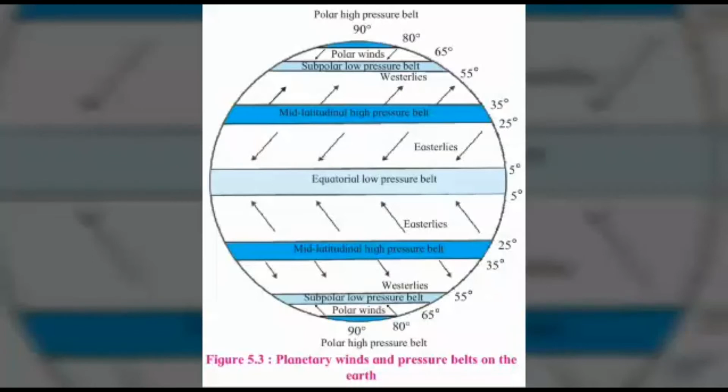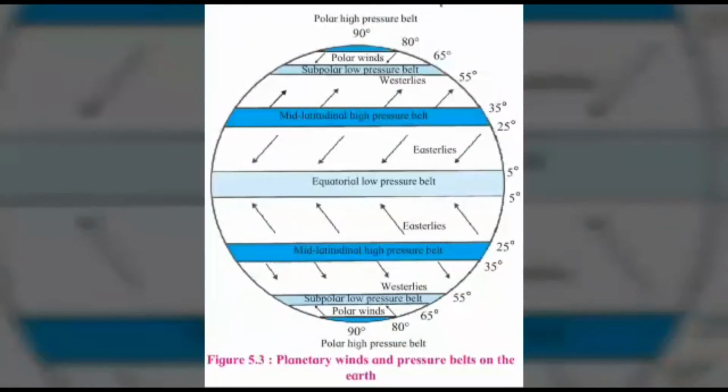Third question. Which planetary winds blow from the mid-latitudinal high pressure belt to the subpolar low pressure belt in the northern hemisphere? If you see, in the northern hemisphere, the westerlies blow from the mid-latitudinal high pressure belt to the subpolar low pressure belt.